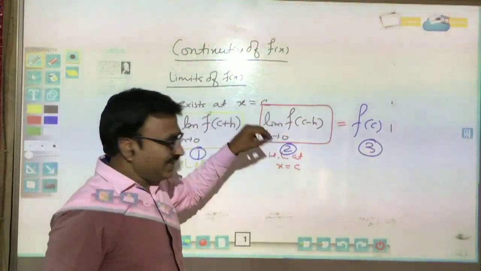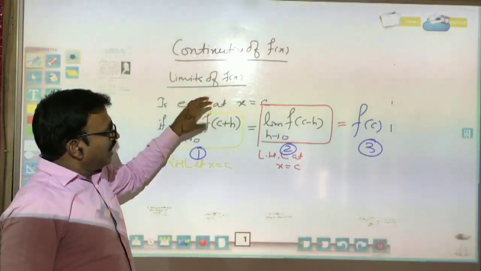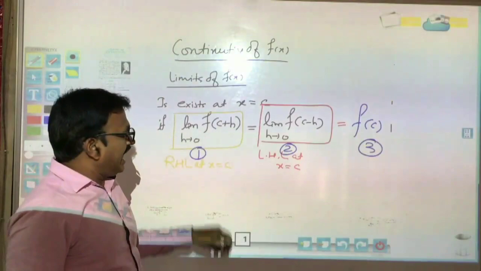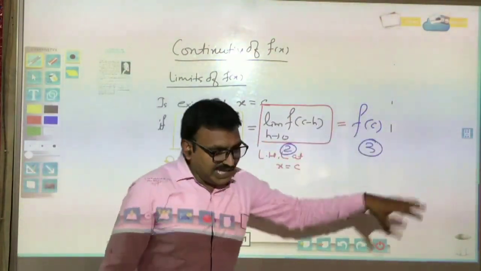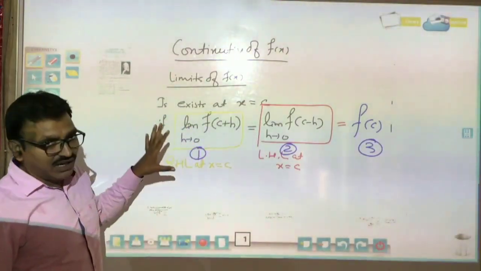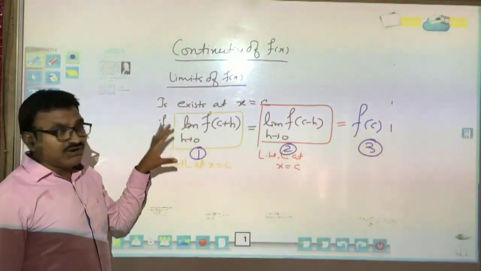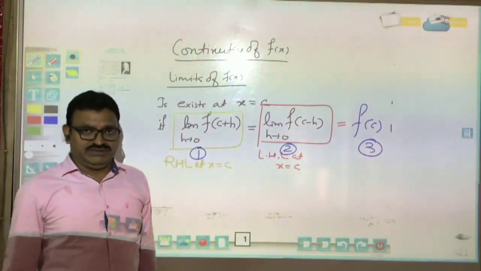This is very important. In any type of continuity question, you should write this concept, then you will get 1 mark definitely, because this is the basic concept for finding the continuity of a function at any point.